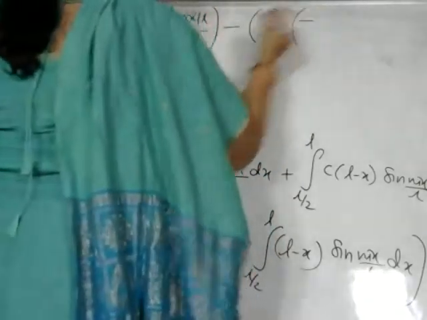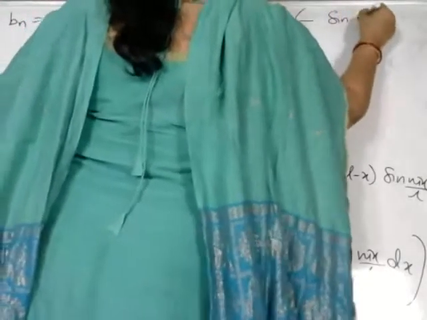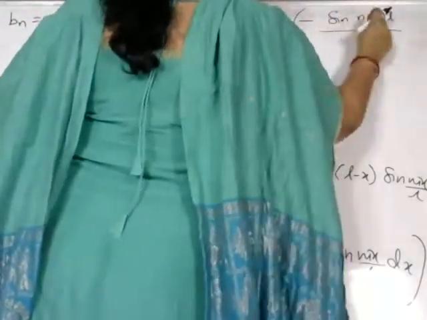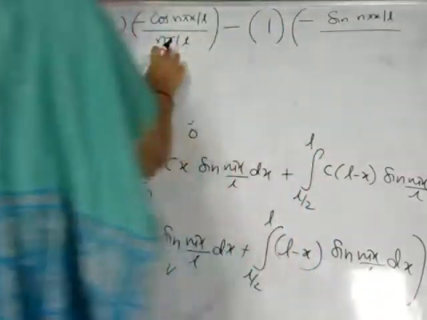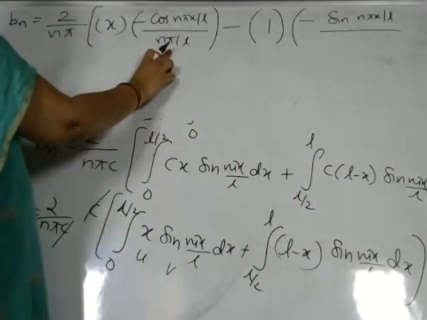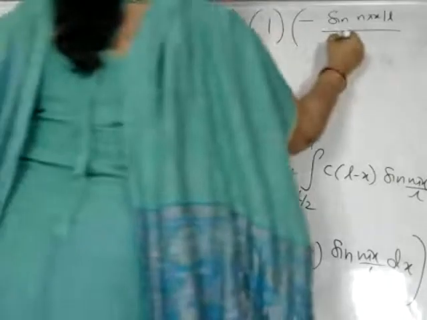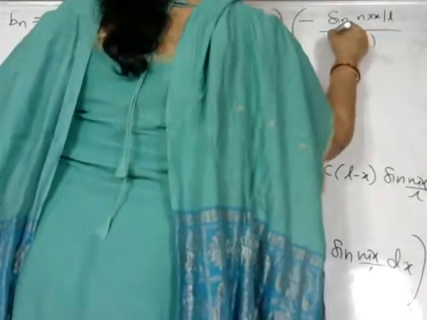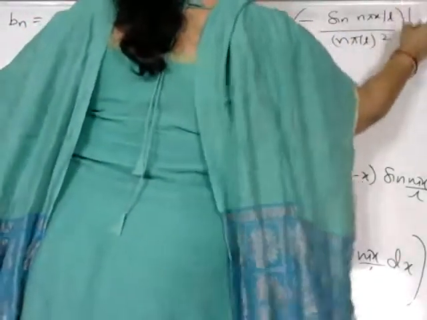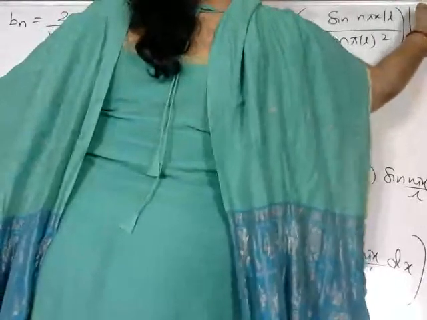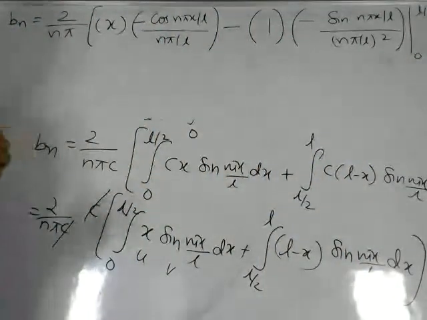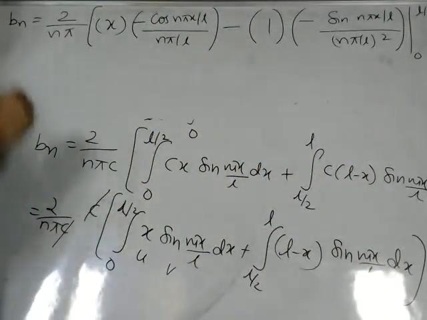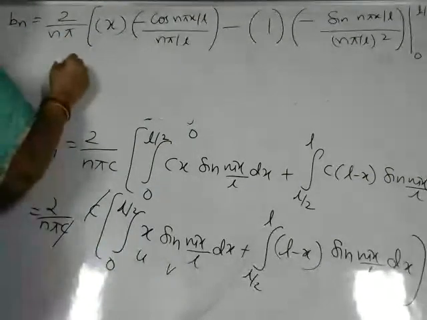Into the integral of this function. Already we have a minus sign. Integral of cos function is sine. So sine n pi x by L by x coefficient, we have one more n pi by L, already we have one here. We get one more term, so it comes as n pi by L whole square. These all to be taken from 0 to L by 2 limits. That is the first integral value. What is the second one? Second one is again plus.